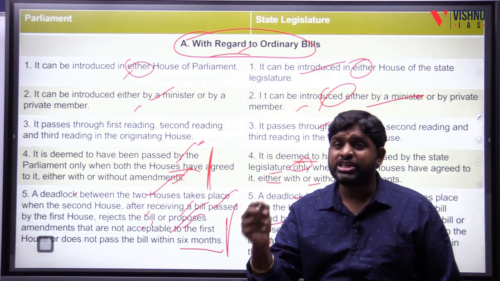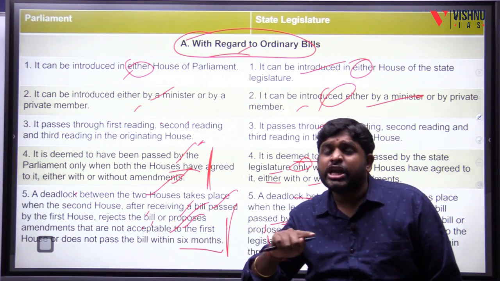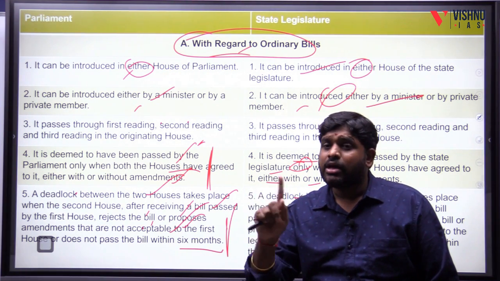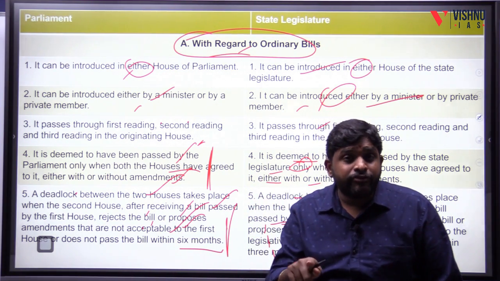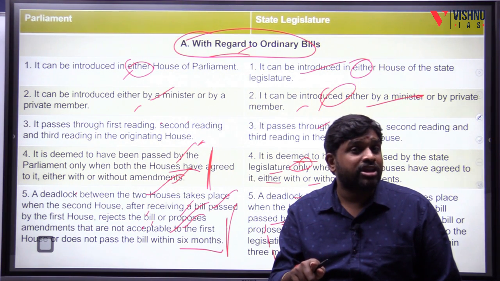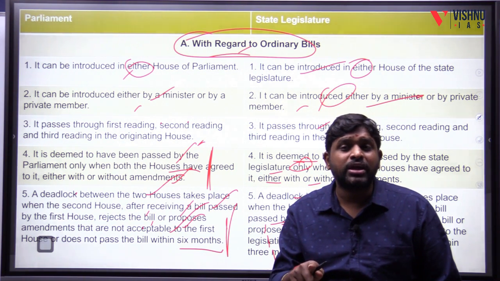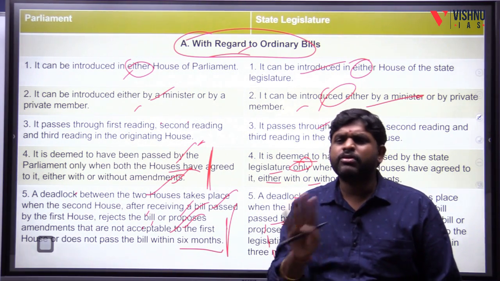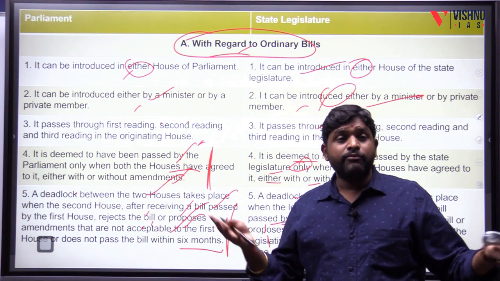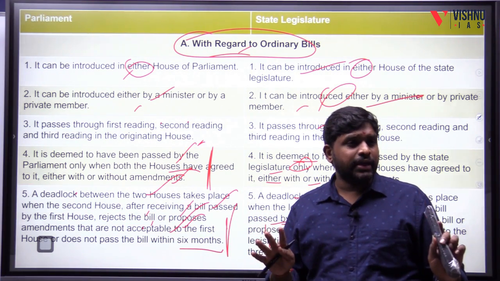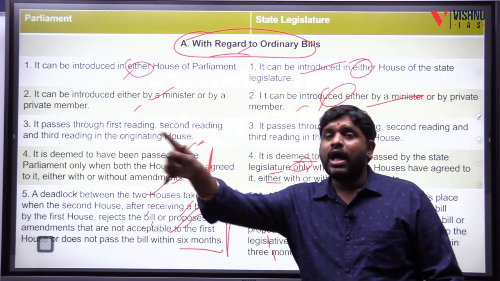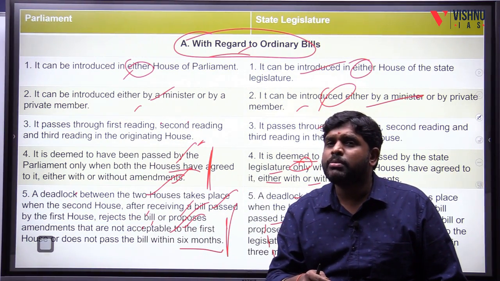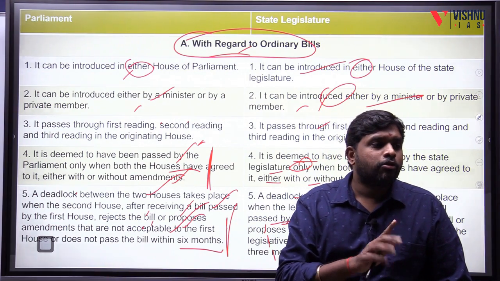If the Legislative Council rejects it, then again the Legislative Assembly will send it with a recommendation. Again it will pass and it will send without any time limit. But if the Legislative Council is keeping it for 3 months without passing or not passing, again the Assembly will pass the bill a second time, and now the Legislative Council will have the maximum time of how much? 1 month.